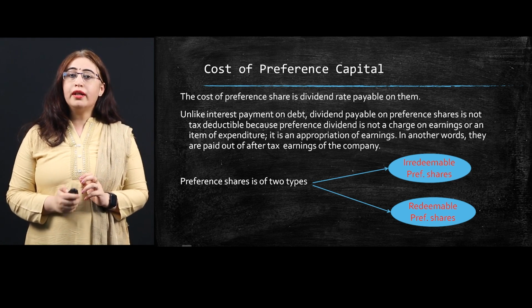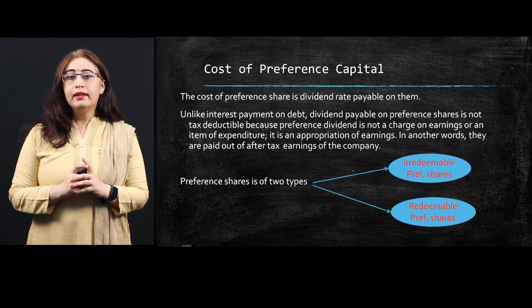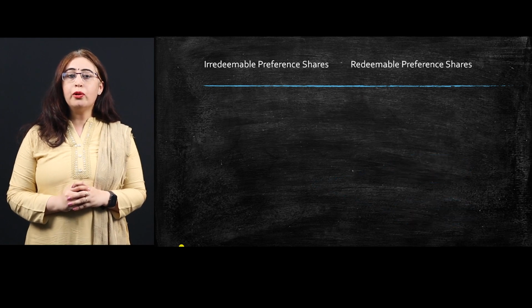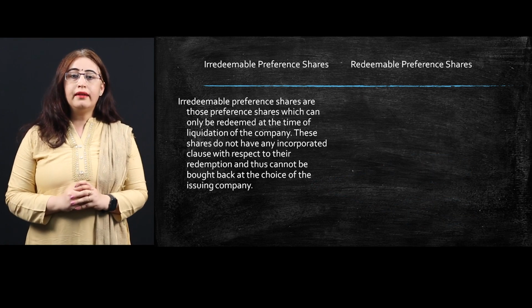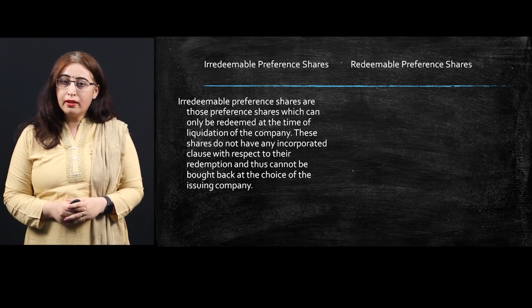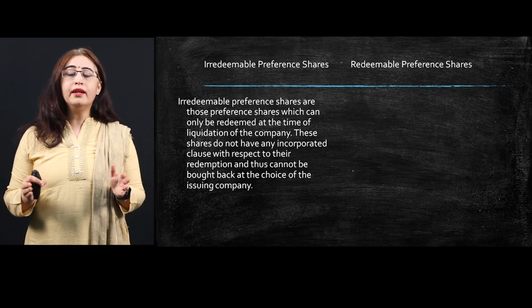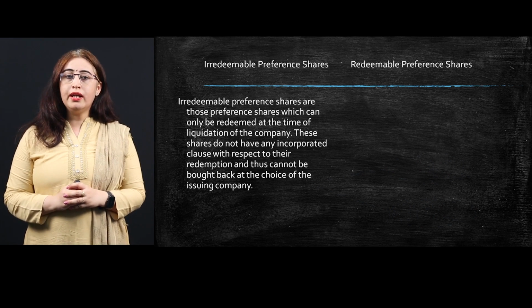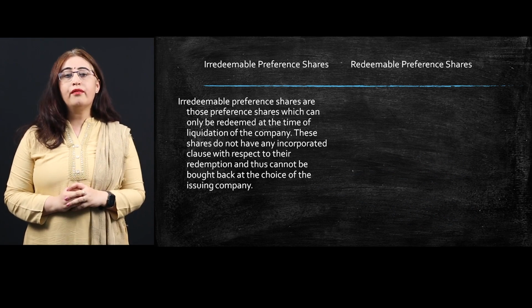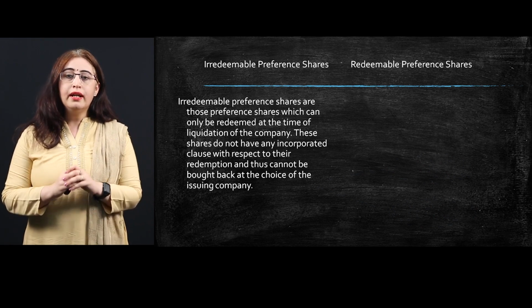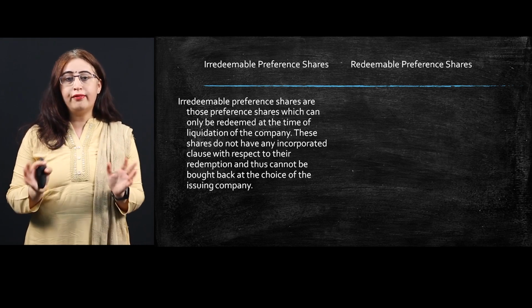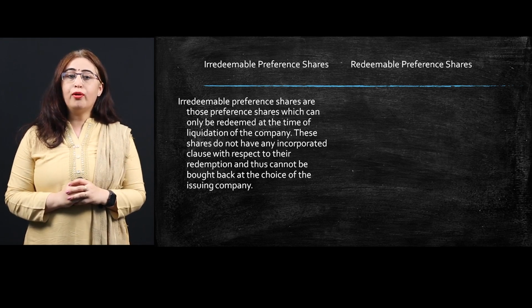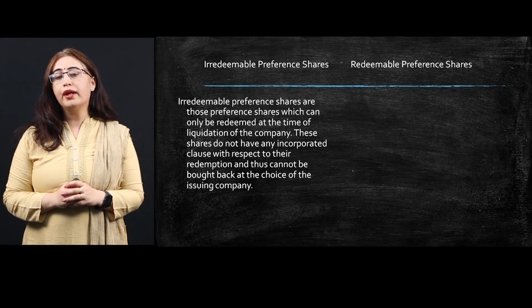Irredeemable preference shares can only be redeemed at the time of liquidation of the company. It means the life of the company is the life of the preference share. These shares do not have any clause with respect to redemption, so they are for lifetime and cannot be bought back at the choice of the issuing company.